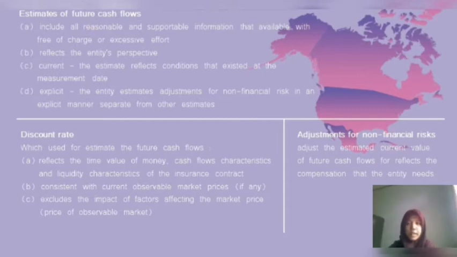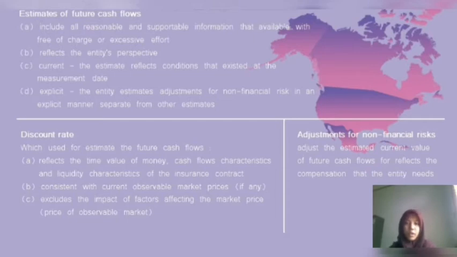Discount rate. An entity shall adjust the estimated future cash flows to reflect the time value of money and the financial risk associated with these cash flows, as long as the financial risk is not included in the initial estimates of cash flows.